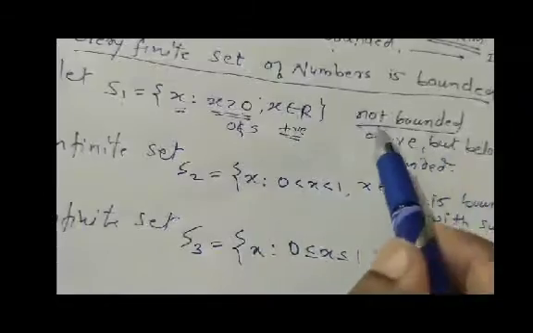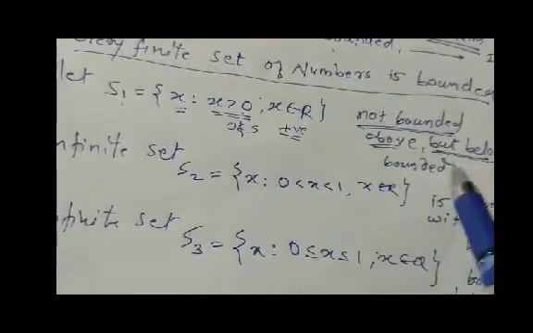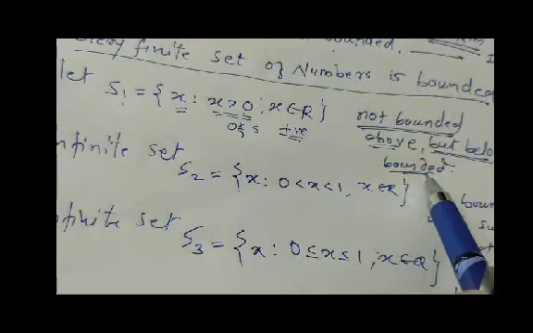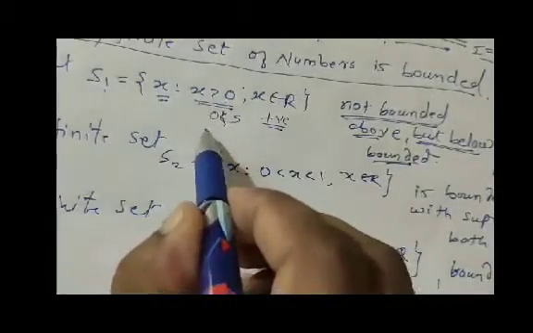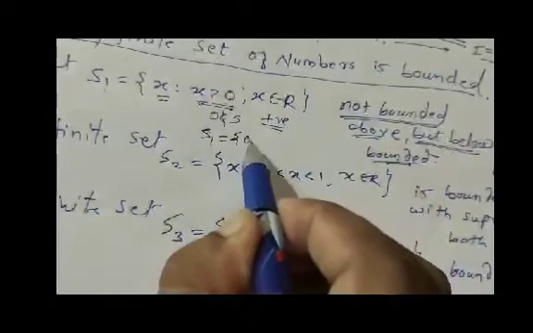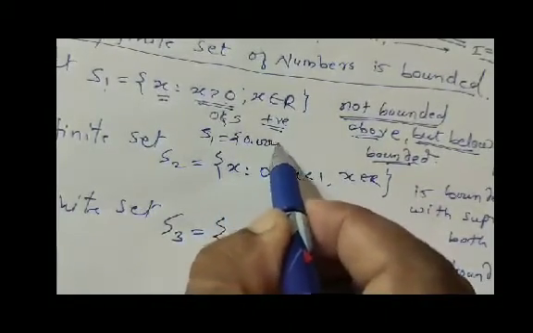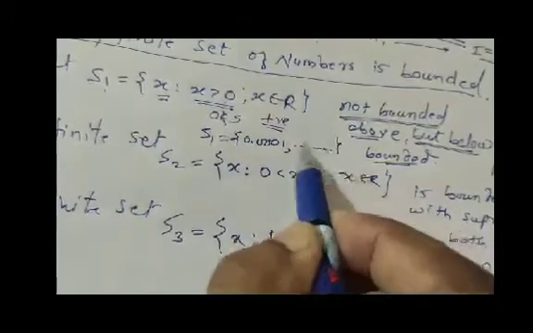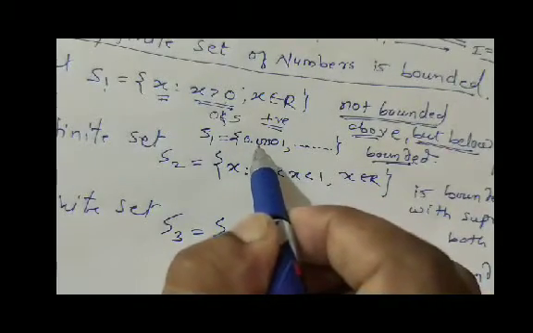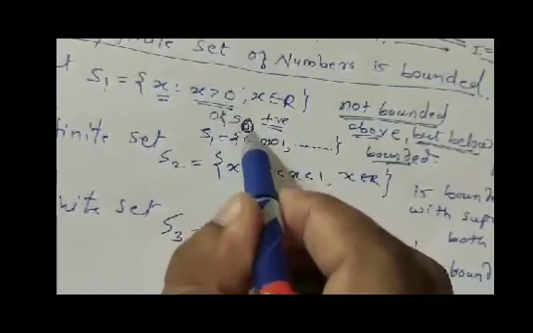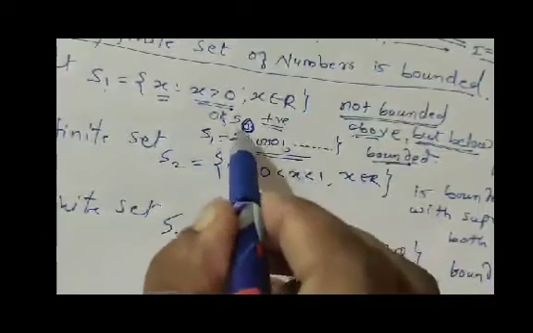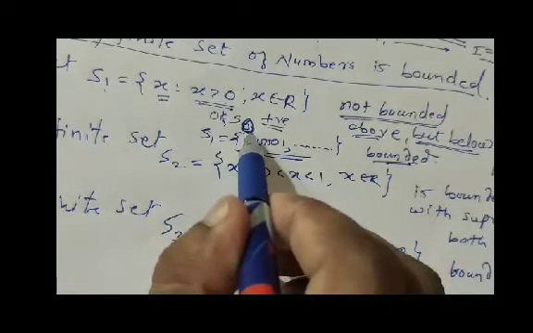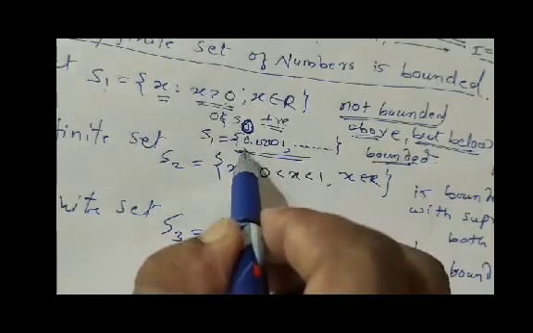So this set is not bounded above but is bounded below, because in the set S1 there are elements like 0.001 and 1, but not 0. But we can say that 0 is a lower bound: no element is less than 0, all elements are greater than 0, but 0 is not there.